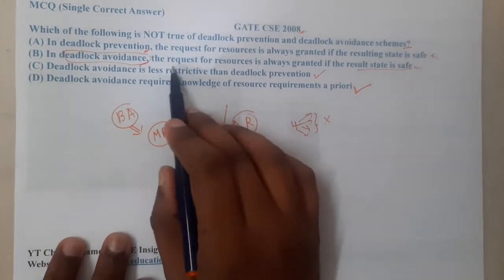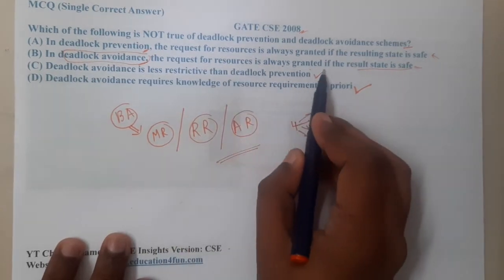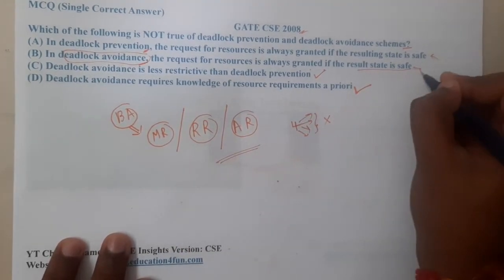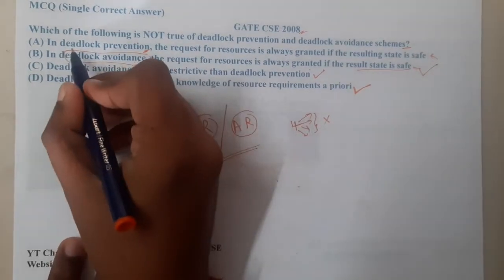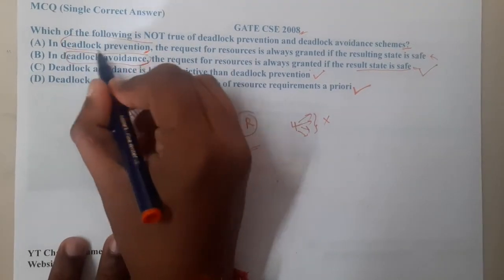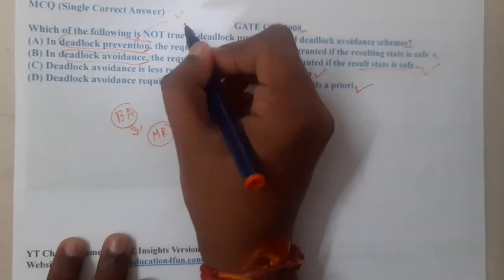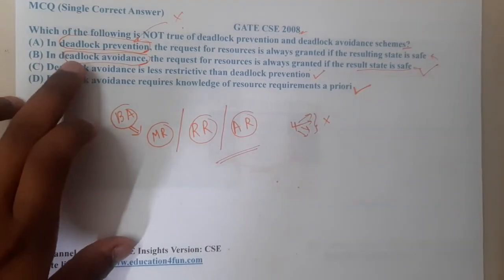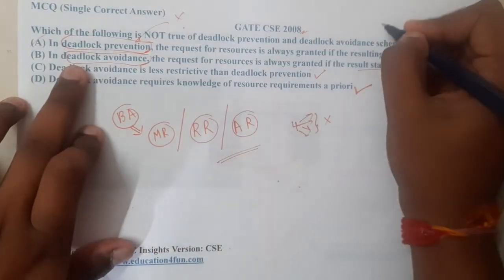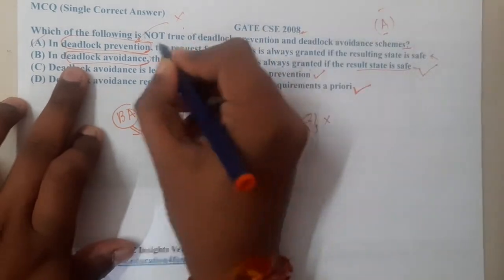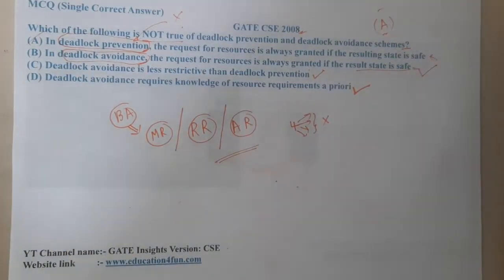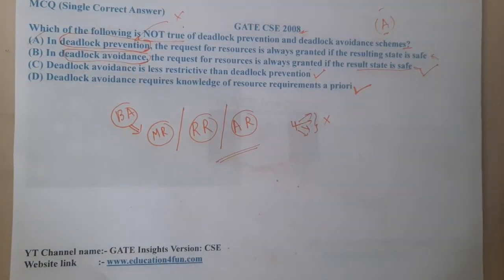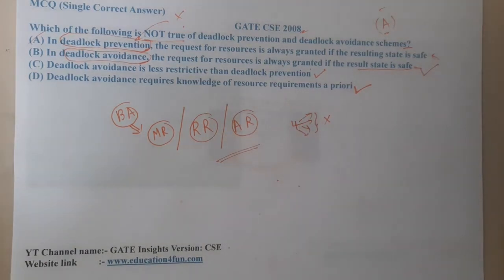In deadlock avoidance, the request for resources is always granted if the resulting state is safe. That's absolutely true. But option A says that in deadlock prevention, so in prevention, where do we use the banker's algorithm, guys? We use the banker's algorithm in deadlock avoidance. So option A is the false statement. Got it? They are asking which is not true, right? So it's quite interesting, and it's a theoretical question. Now I hope everyone got a clear idea with respect to this question.